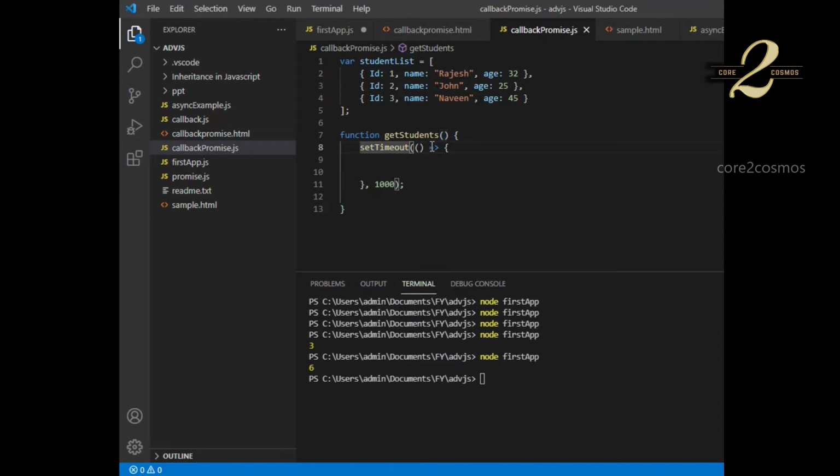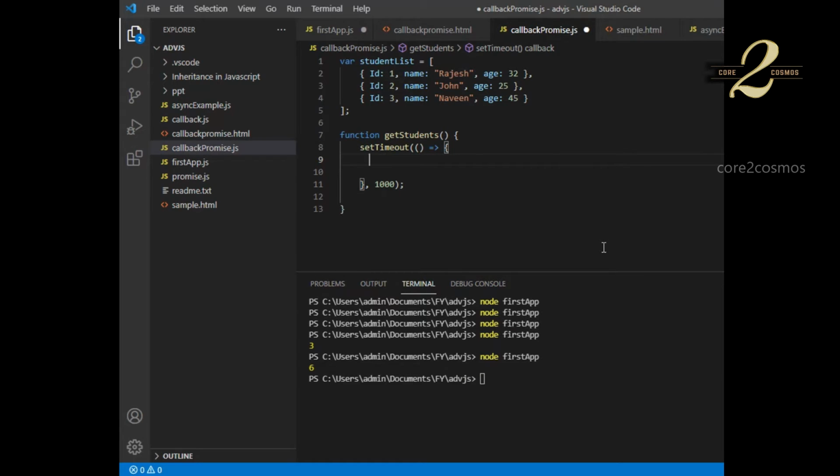So we just have to say, instead of function and open and close curly braces, we can just mention open and close brackets, and then we give this lambda, and within the open and closed curly braces we can give the logic. So basically I want to get the student list and display it in the HTML body. So that is my idea.